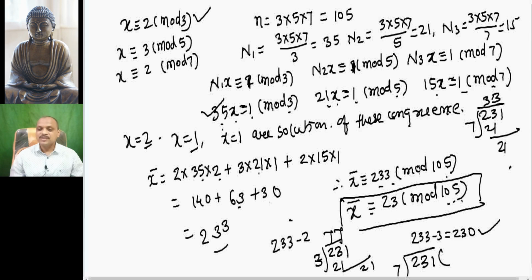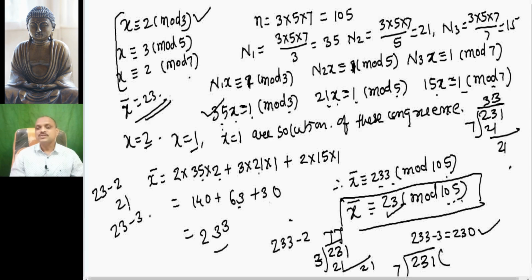And what is the meaning of this 23? If we put 23 for x bar, then 23 minus 2 is 21, and 21 is divisible by 3. Again 23 minus 3 is 20, and 20 is divisible by 5; 21 is divisible by 7. So this 23, which we have taken by congruence, that means x bar equal to 23, is also a solution of this problem. Any number which is congruent to this is a solution of these simultaneous linear congruences.